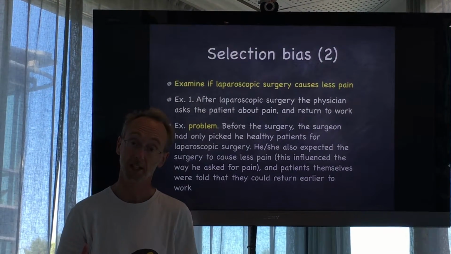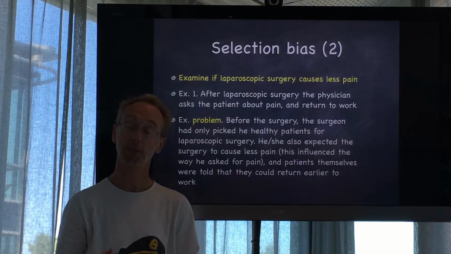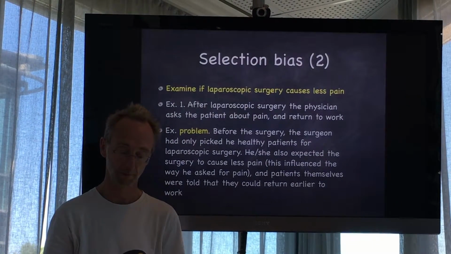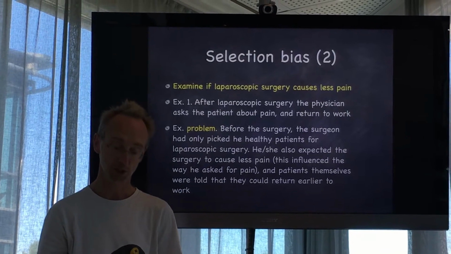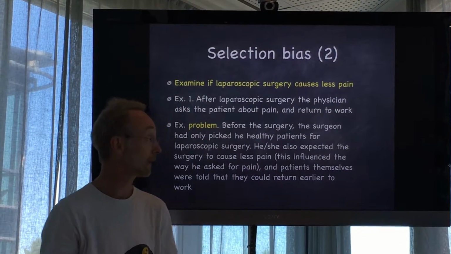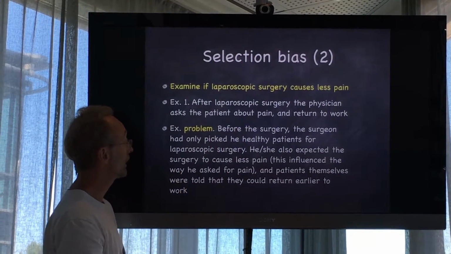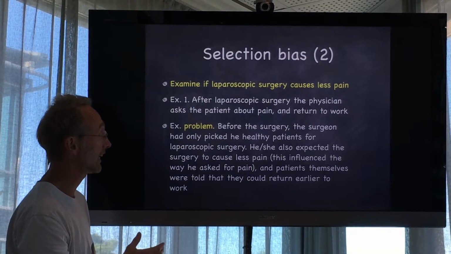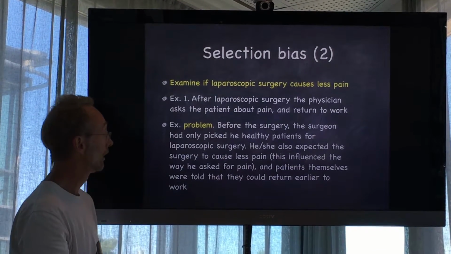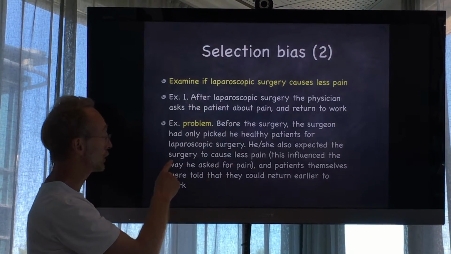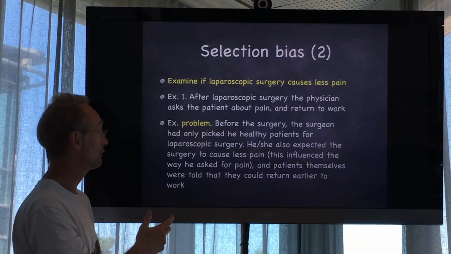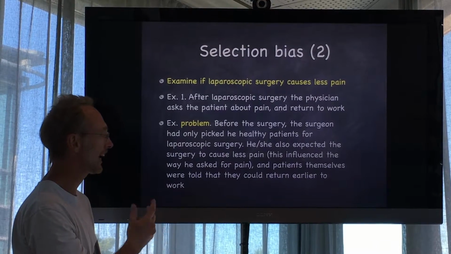Another example is here. Let's assume I'm a surgeon and I'm carrying out laparoscopic surgery. I now want to examine if laparoscopic surgery causes pain or less pain. So after laparoscopic surgery, the physician asks the patient about pain and return to work. I have a couple of problems. Well, because before the surgery, the surgeon had only picked the healthy patients for laparoscopic surgery, only the healthy ones.